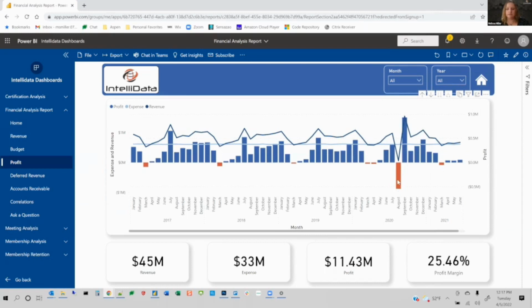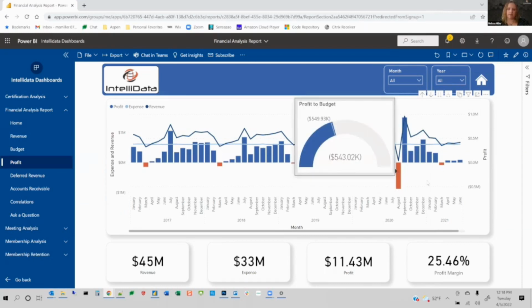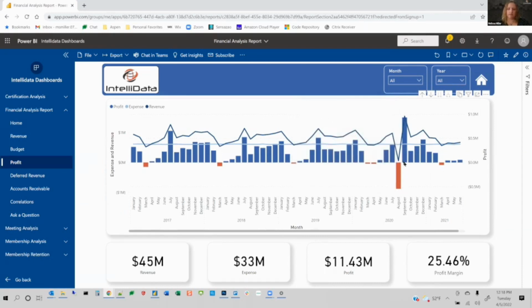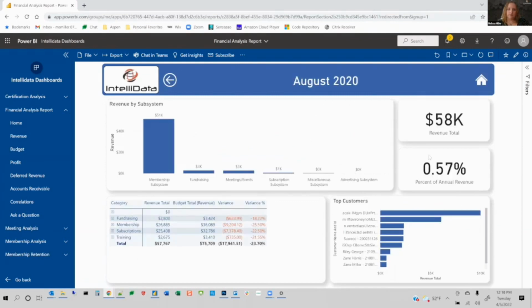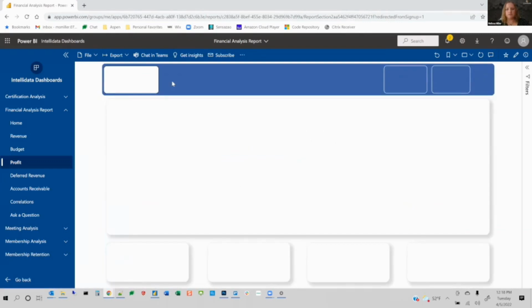And turns out that they were late getting invoicing out in August and revenue recognition, and it all came in September. But if I was curious as to why this happened, I could right click on my revenue line and drill through to the revenue detail. And this will show me revenue by category, in addition to what's the budget and what is my variance. So I could look at the revenue side and use this back button to go back to the previous screen.